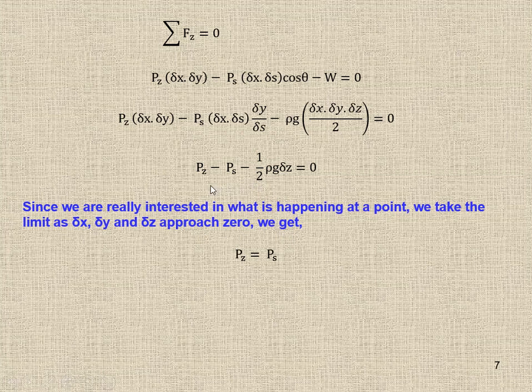We can say that Pz is equal to Ps, because del z is very small. If we apply the limiting condition, this factor approaches 0. So Py is equal to Ps, and at the same time Pz is equal to Ps.